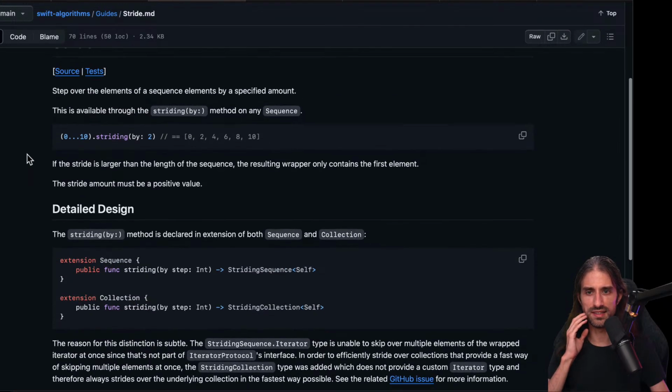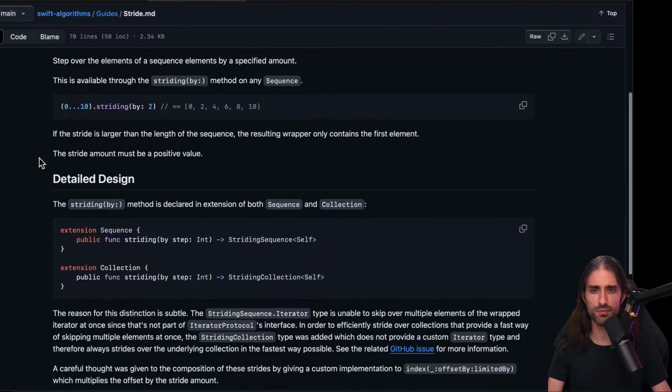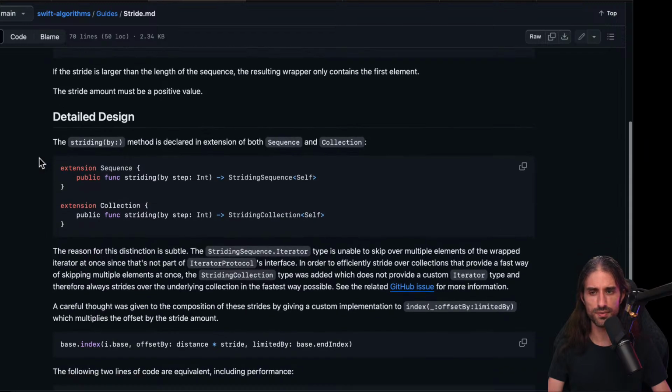Stride seems to be an easy one because there is already similar stuff in the Swift standard library. So step over the elements of a sequence by a specified amount. This is available through the striding(by:) method on any sequence. So 0 through 10 stride by 2. So you get 0, 2, 4, 6, 8, and 10. Okay. If the stride is larger than the length of the sequence, the resulting wrapper only contains the first element. The stride amount must be a positive value.